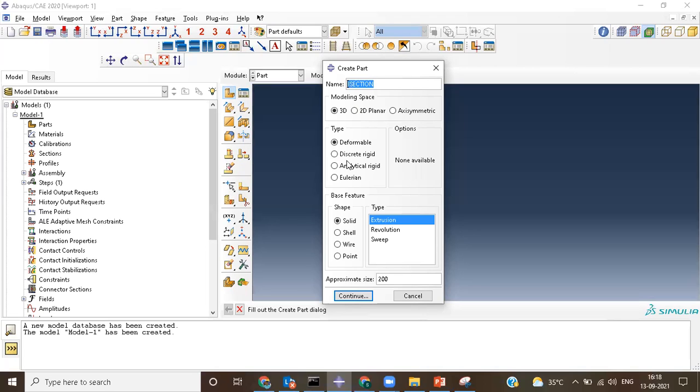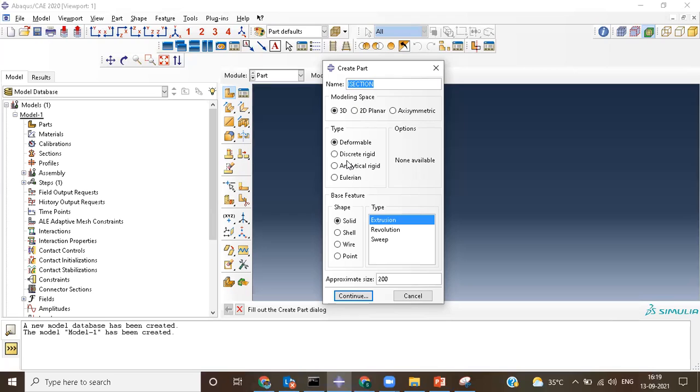It's just an object lying in our analysis, but it will never participate in the analysis. There are no results or contributions from it. Again, a rigid body is always a fictional body. In reality, there is no real rigid body. It is something we assume for our analysis.